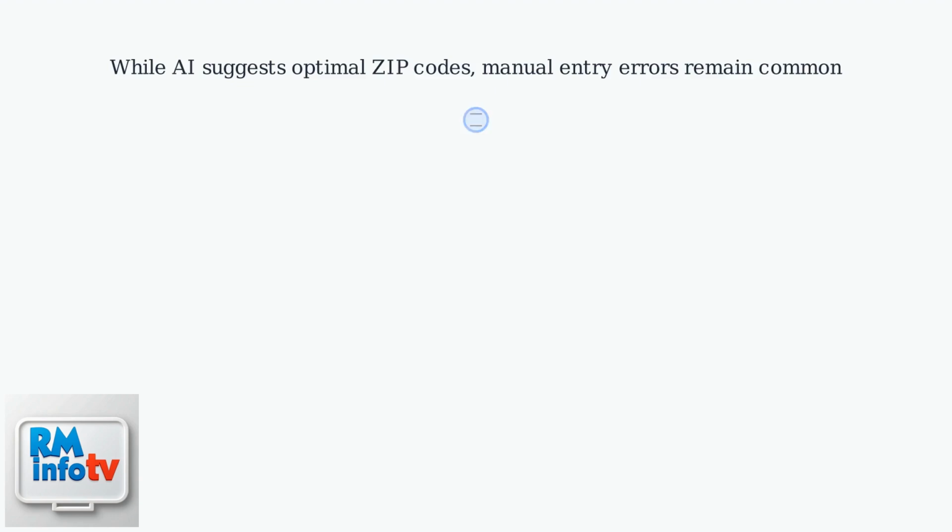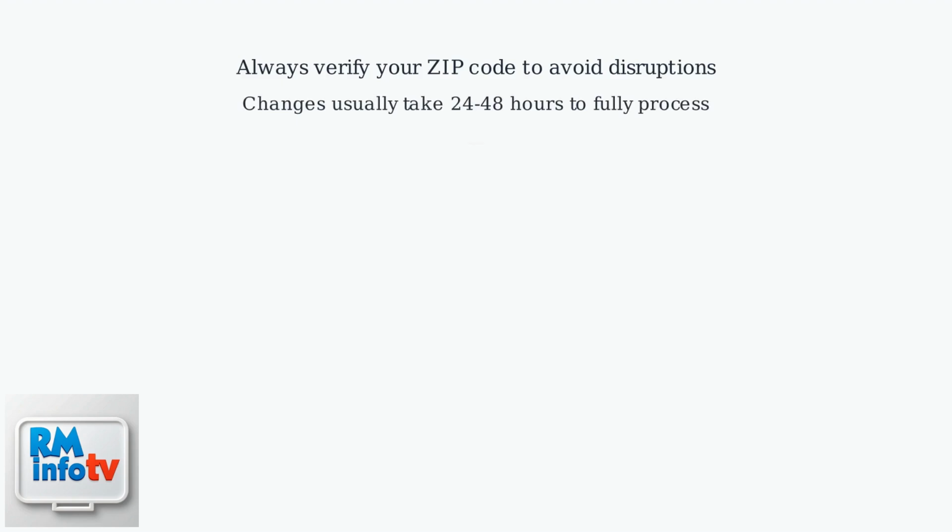While AI suggests optimal zip codes based on your location, manual entry errors are still common and can cause issues. Always verify your zip code to avoid service disruptions. Changes usually take 24 to 48 hours to fully process across Tracfone's systems.